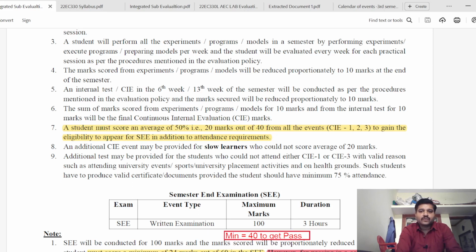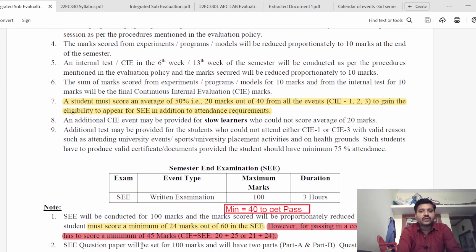However, for passing this subject or course, the student has to score a minimum of 45 marks out of 100, that is internal CIE minimum 20 out of 40 and external SEE minimum 25 out of 60.